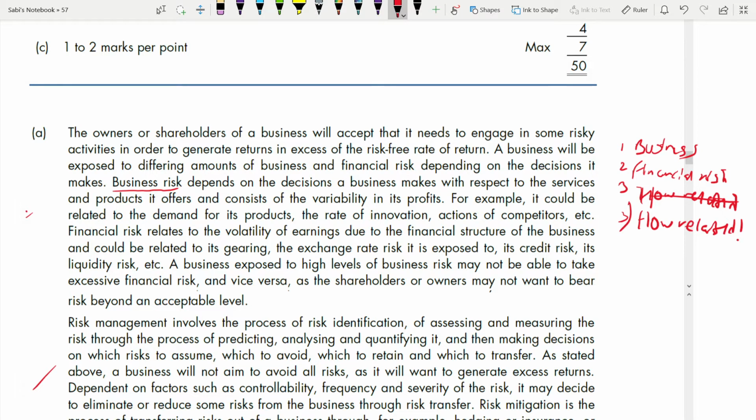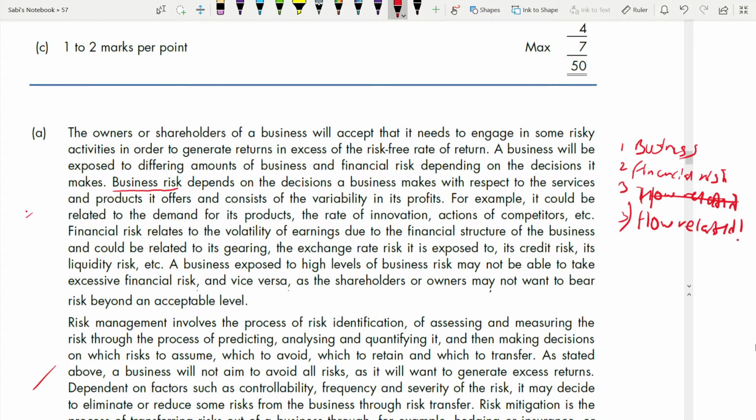Here the answer is lengthy, but you don't have to write so much. One line for business, one line for financial, and how they are related. If you want, you can give examples, like how they have given examples here. So let's start with business risk. Business risk depends on the decisions a business makes with respect to services and products it offers, and consists of the variability in its profit. That is business risk.